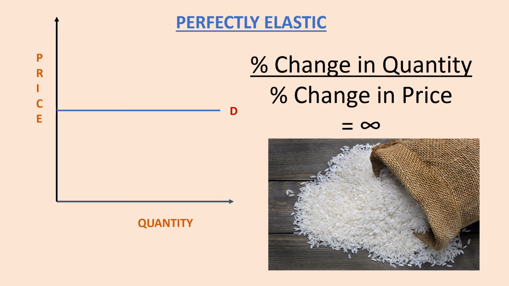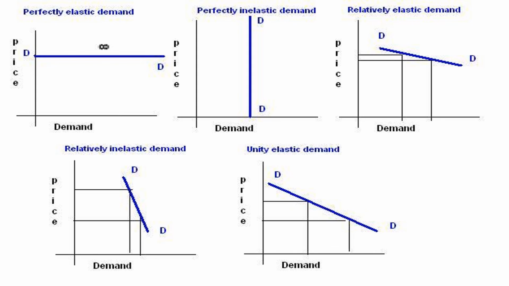If the curve is horizontal, a firm cannot change the price at all. They change the price and then no one is going to buy the product. That would mean that the elasticity coefficient would be infinite. All this would make more sense if we see all the elasticities side by side. So here are the 5 different demand curves that we discussed in the video. The more substitutes a product has, the more sensitive it is to change in price, and the greater the elasticity of demand coefficient.